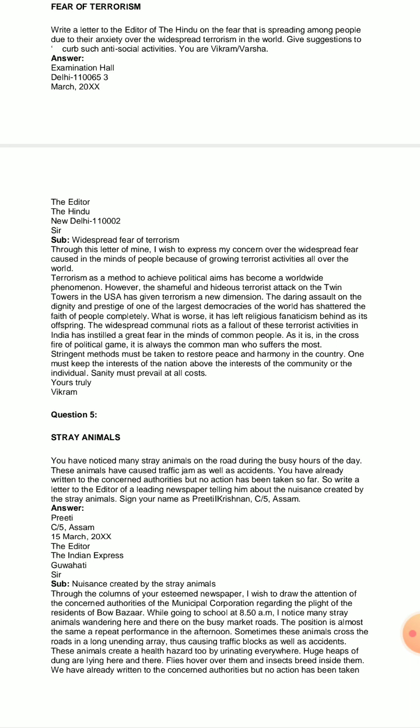Stringent methods. Stringent means very strict. Stringent methods must be taken to restore peace and harmony in the country. What can be done? Strict methods must be taken to restore peace and harmony in the country. One must keep the interest of the nation above the interest of the community or the individual. Interest of the nation should be the topmost priority, at the highest level. It should be above the interest of the community or the interest of the individual.